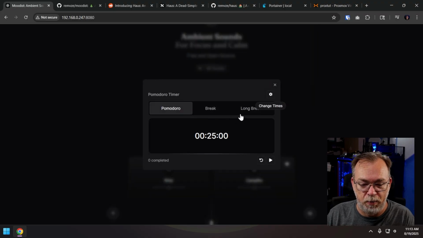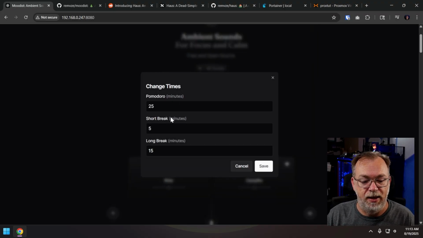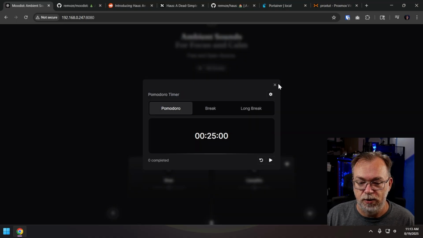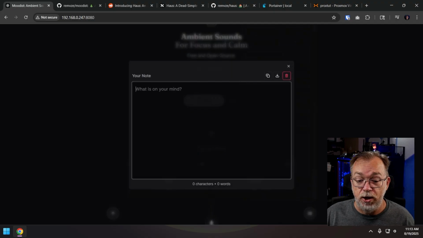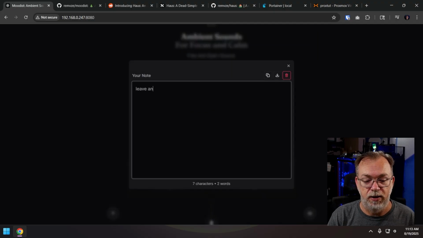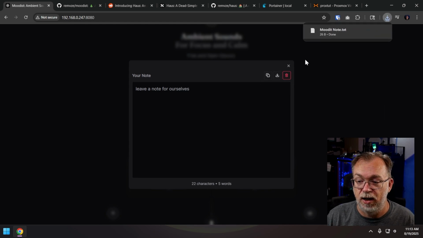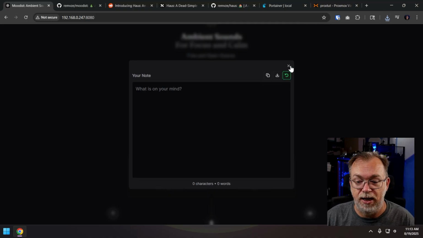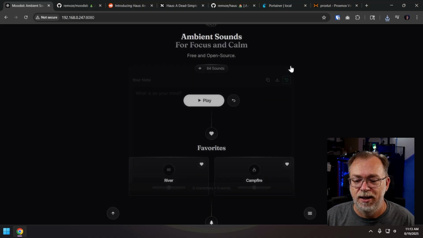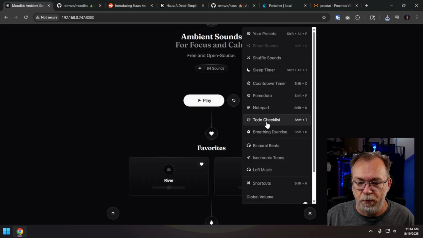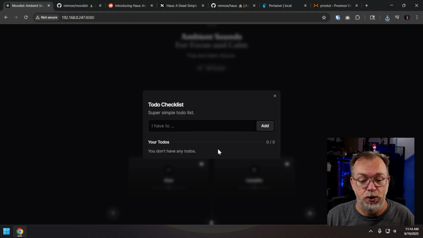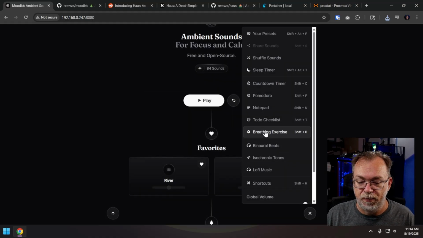But you know, a Pomodoro timer, we've got that as well, with some different things that we can do in here to change our specific needs for these things. Close that out. We've got a notepad if we wanted to just leave a note for ourselves. And we can either copy this or we can download the note as a text file, or we can just delete it. So I kind of dig that. Just a very simple note-taking application, like a post-it note kind of thing throughout your day. We've also got a to-do list if you wanted to have that available to you. Or breathing exercises.